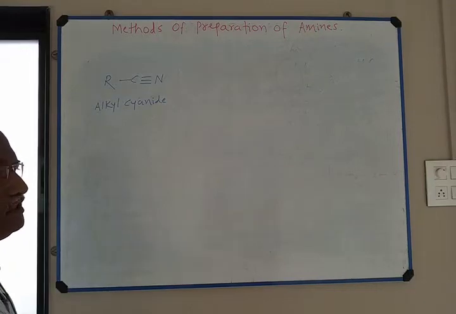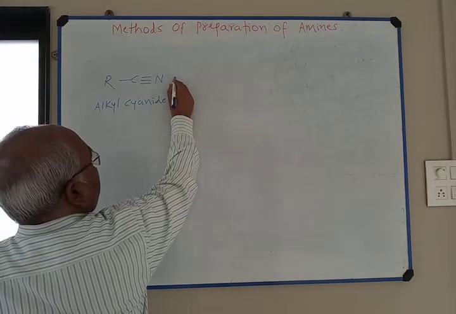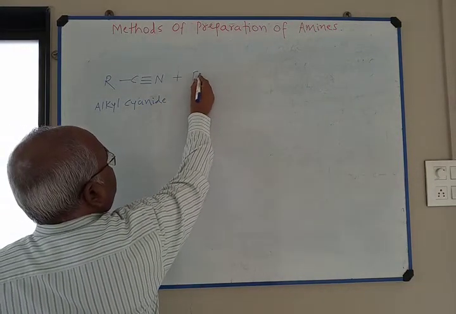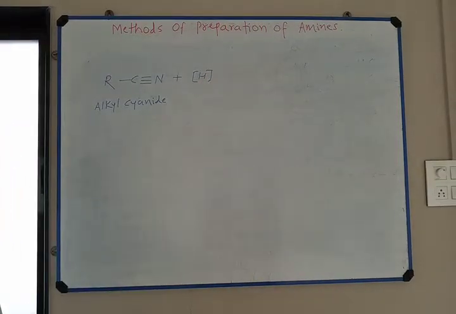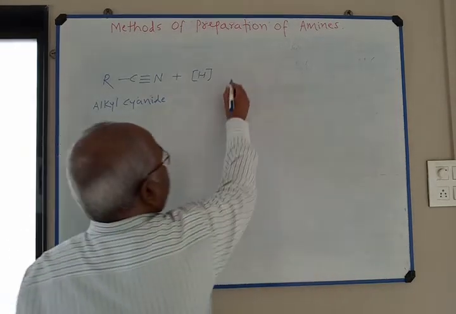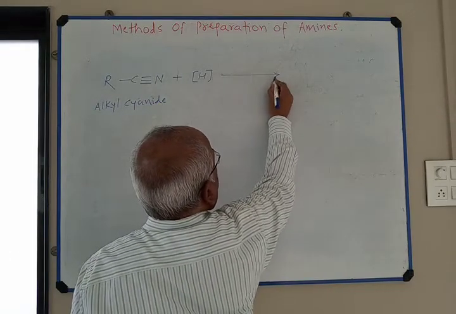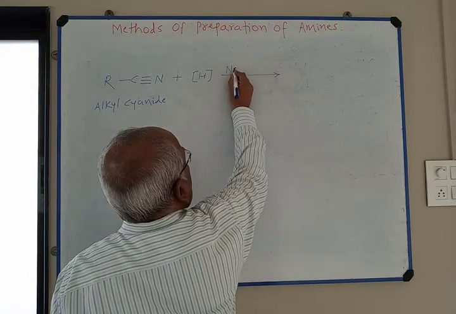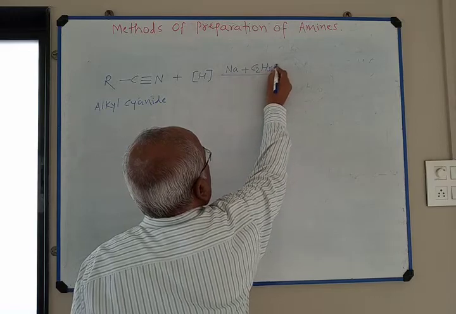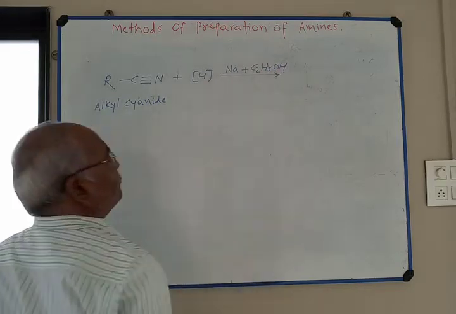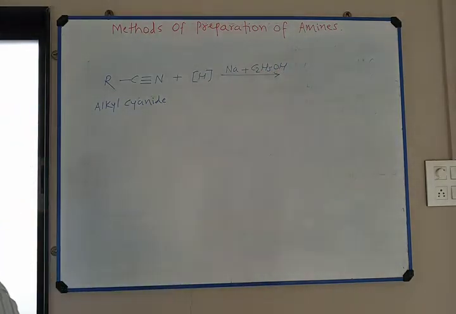Its reduction is carried out by using nascent hydrogen. Nascent hydrogen means newly born hydrogen. This nascent hydrogen is obtained from sodium and ethanol, C2H5OH. This is reducing agent.